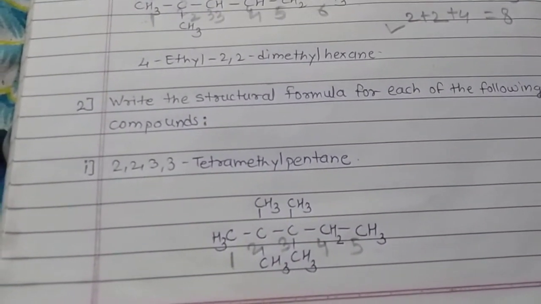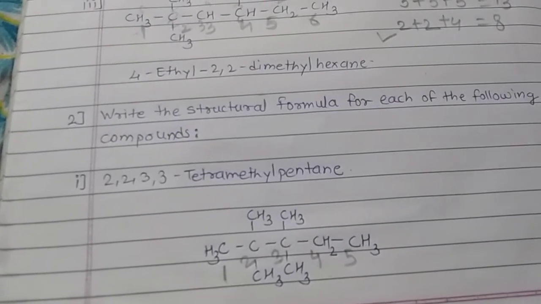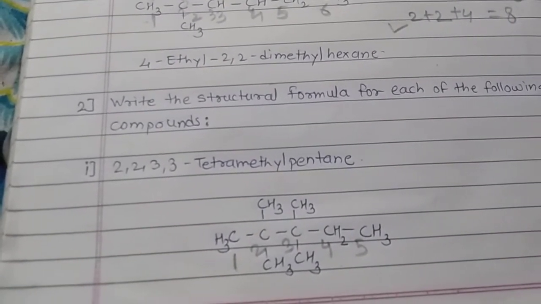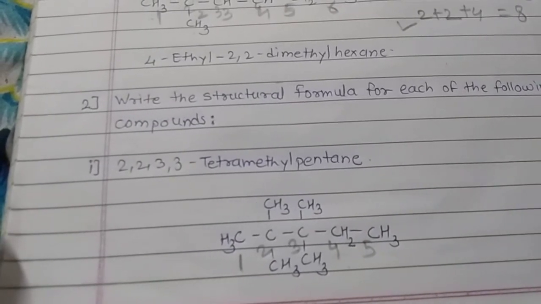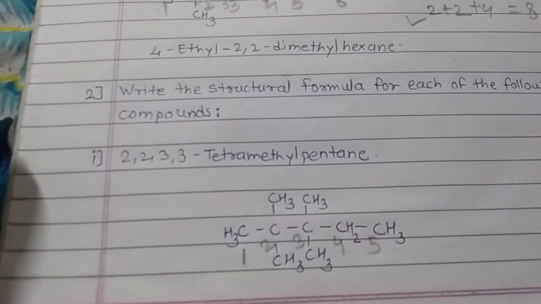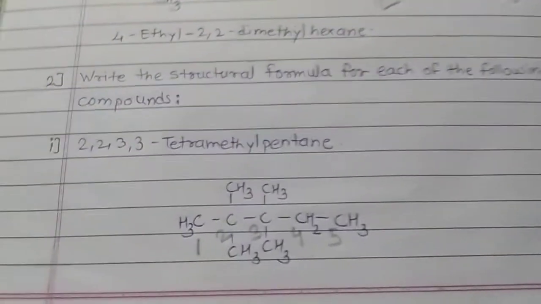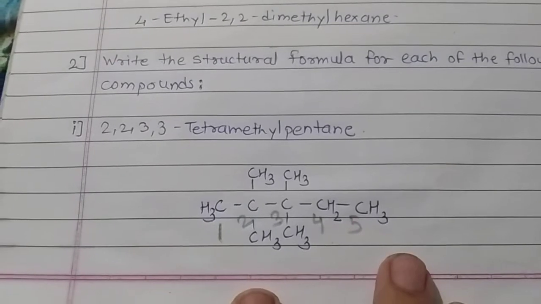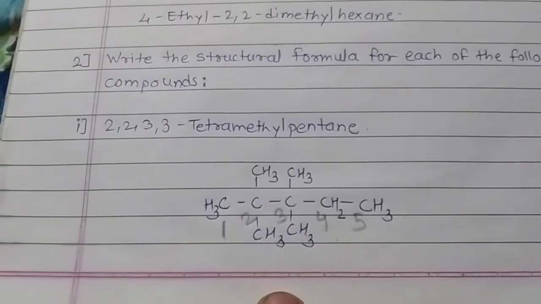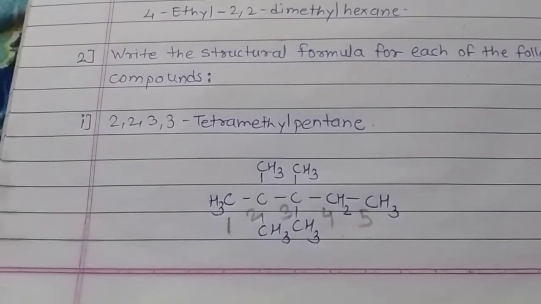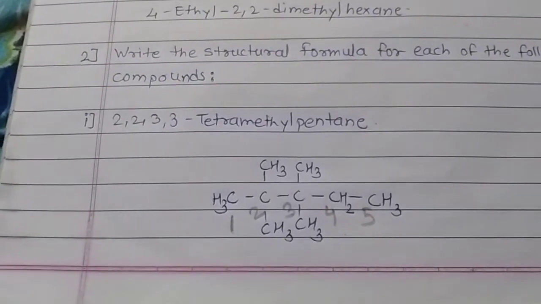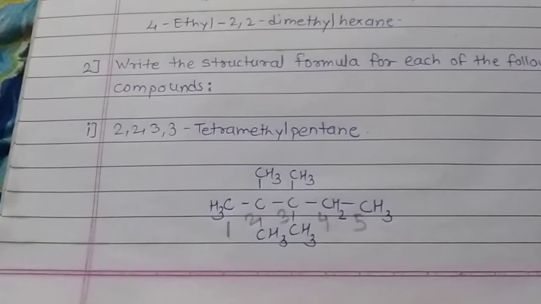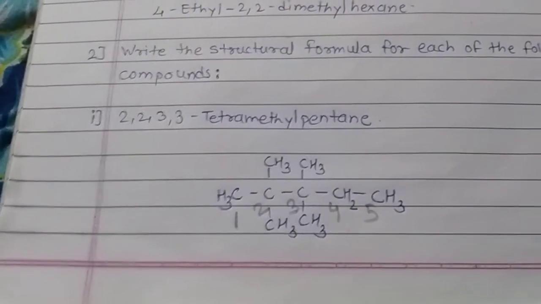Draw the substituents afterwards, and at last draw the hydrogen atoms according to carbon's valency. Carbon makes 4 bonds. So first draw 5 carbons, then draw the substituents. On the second there are 2 methyl groups, and on the third there are 2 methyl groups. And then at last draw the hydrogen atoms on the carbons.